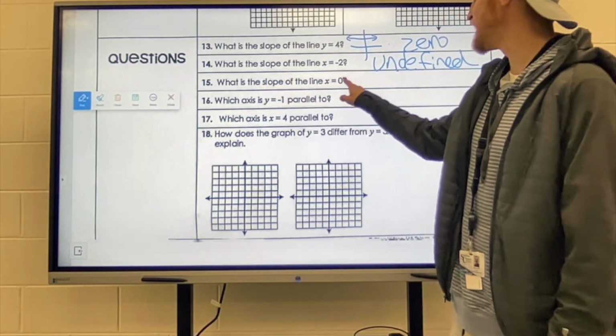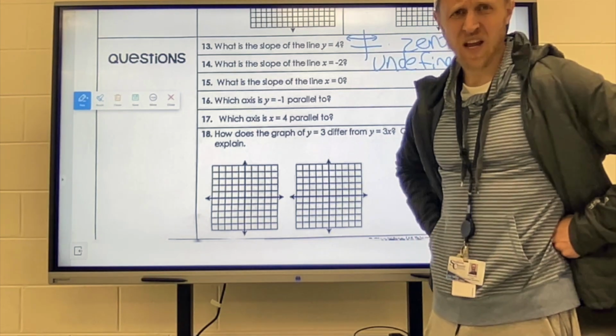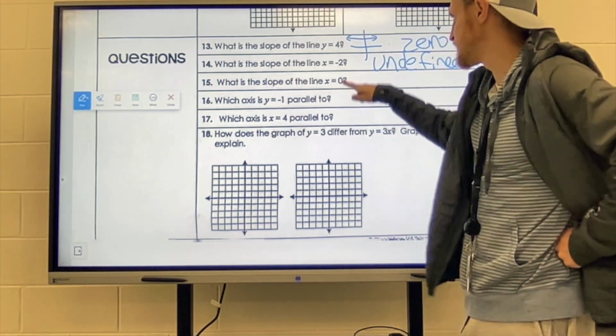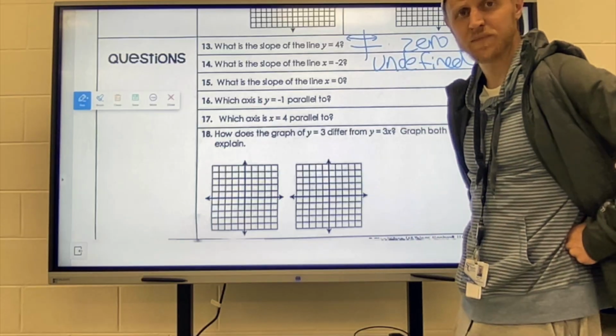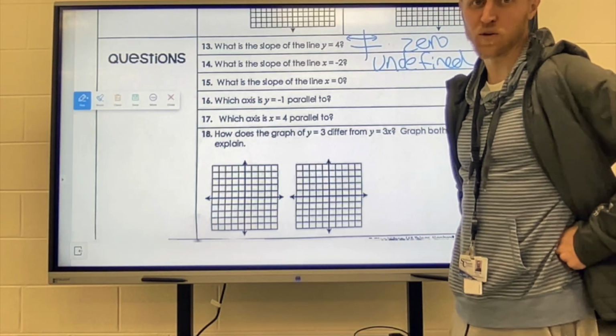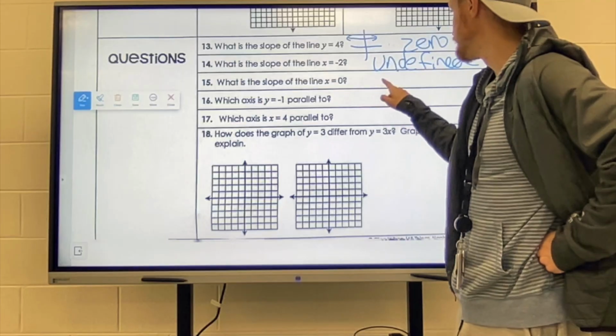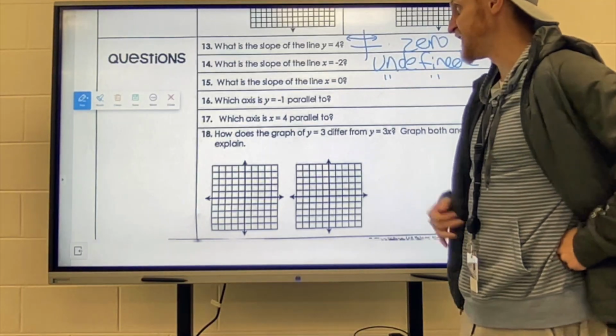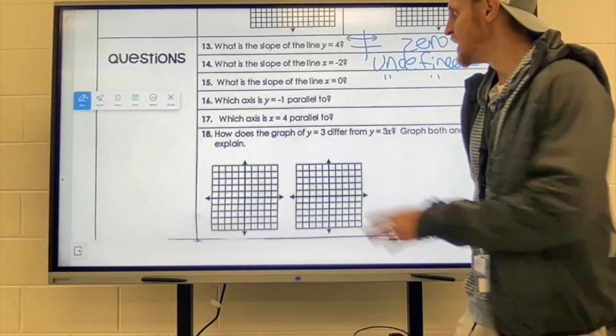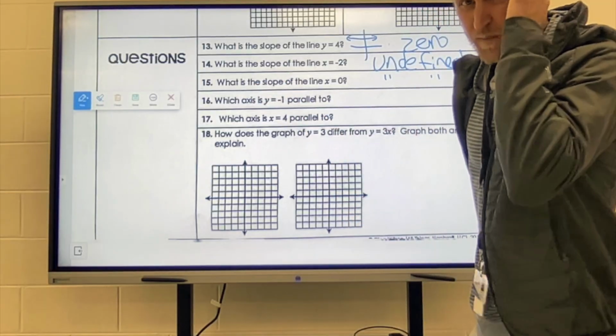What is the slope of the line x equals 0? Does it change since it's a 0 instead of a -2, like the one above it? Well, no, it doesn't. It's still a vertical line, and it's bad. So, undefined. Haha.